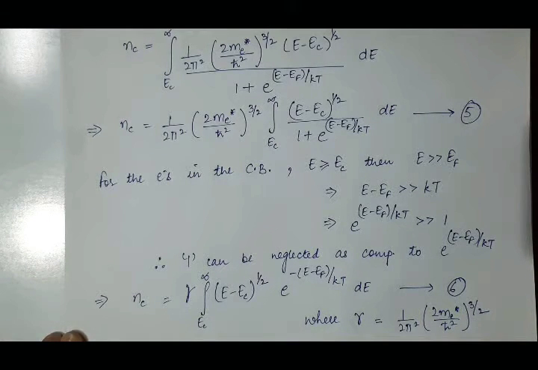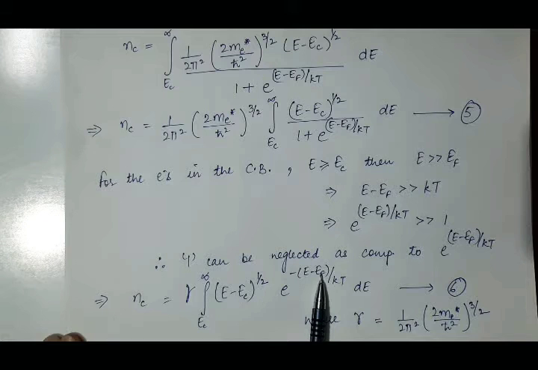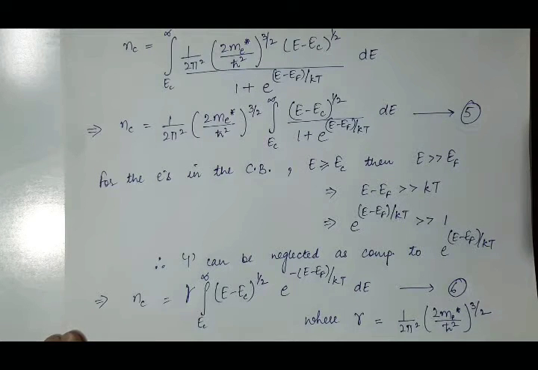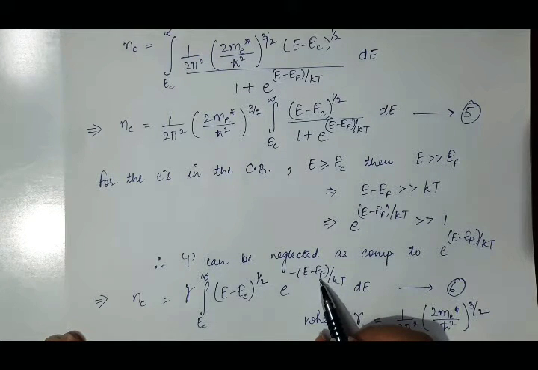Now we have to solve this equation 6th. And how can we solve this equation 6th? Here we have E minus EC. Here we have E minus EF. So what can we do here? We need the value of EC here because we are discussing the number of electrons in the conduction band. So how will EC come here? Add and subtract EC, minus EC and plus EC.